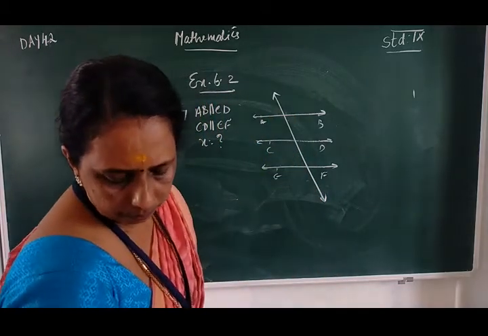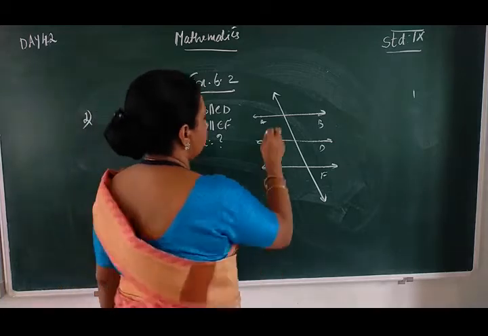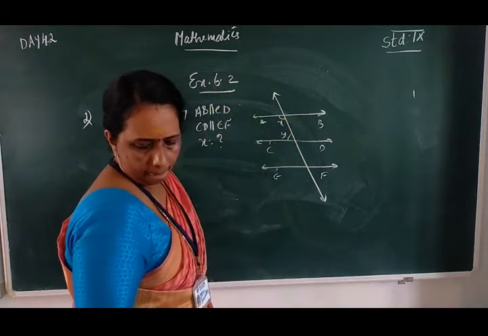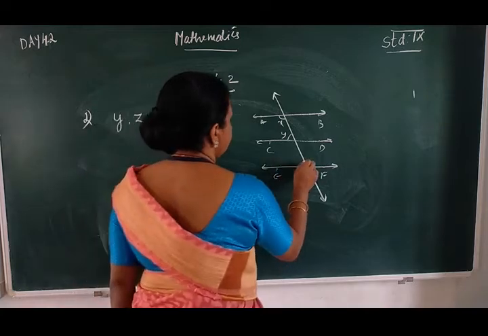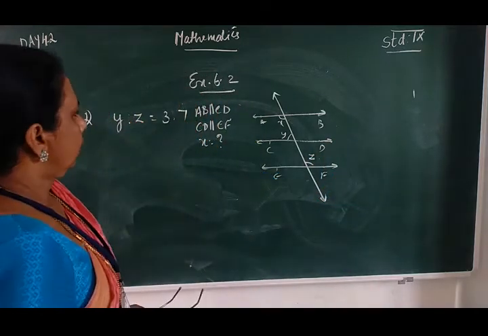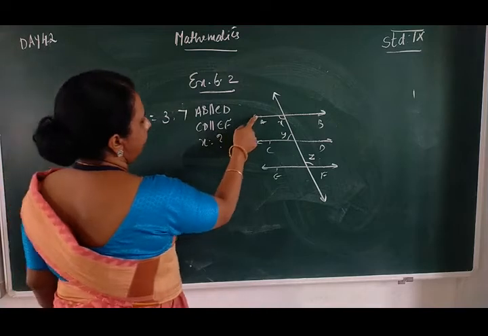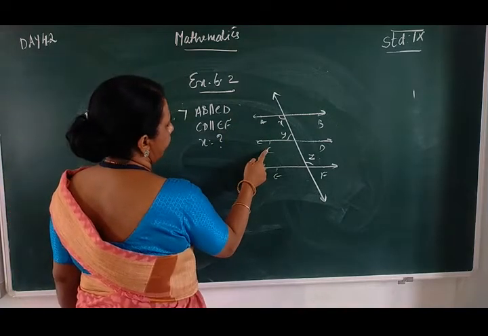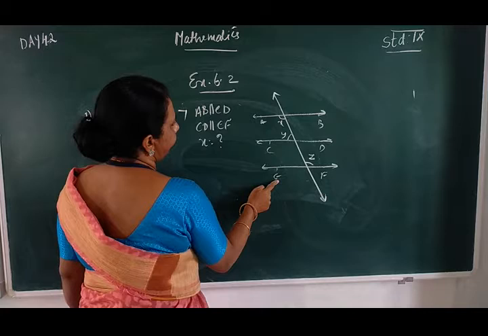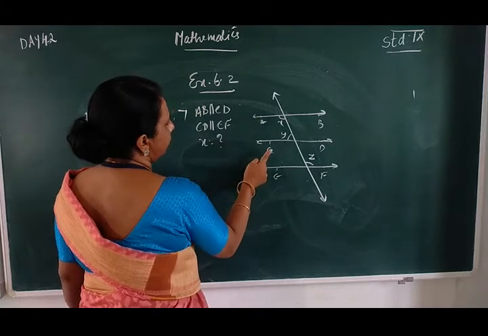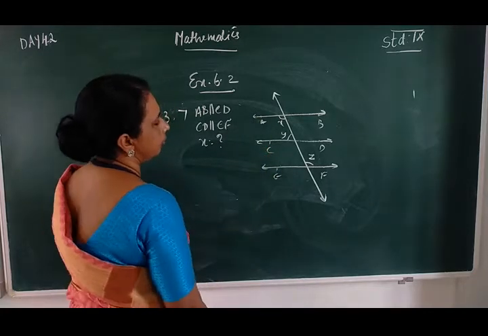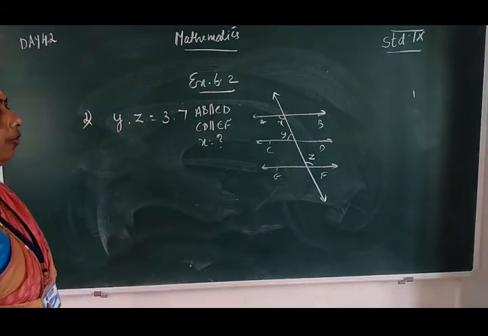With transversal X, Y, Z. Given that AB is parallel to CD and CD is parallel to EF, we can find out what X is.